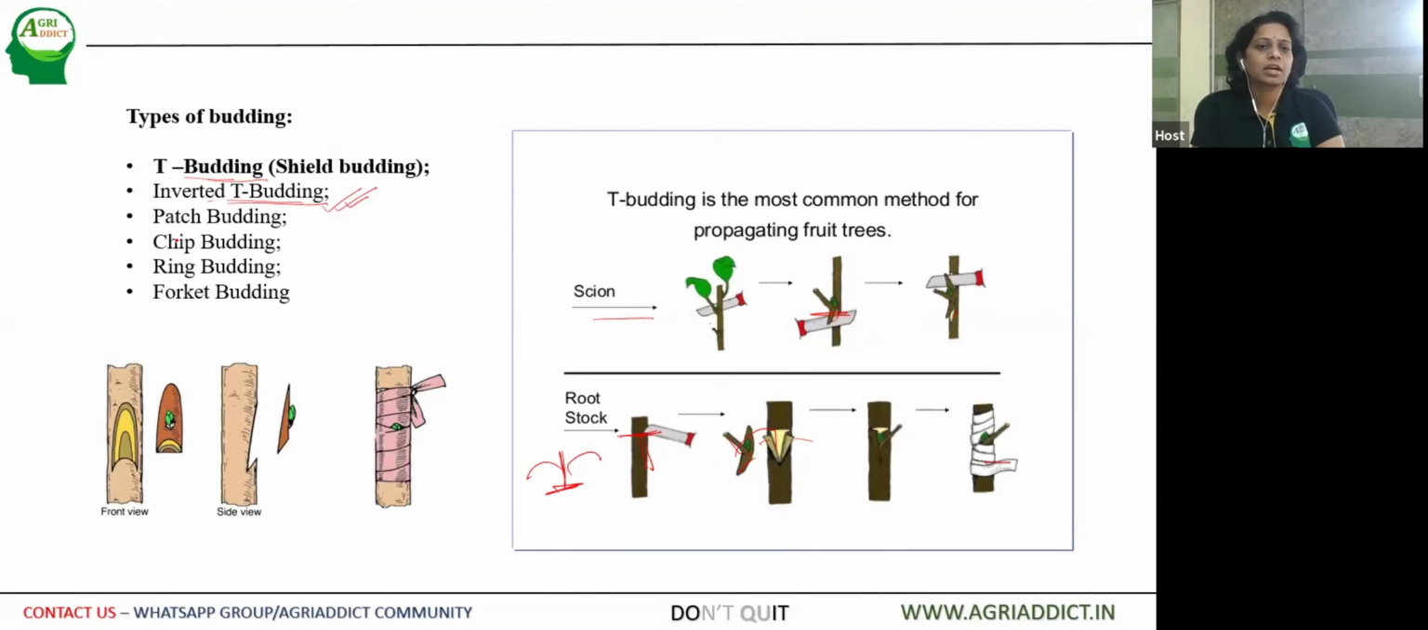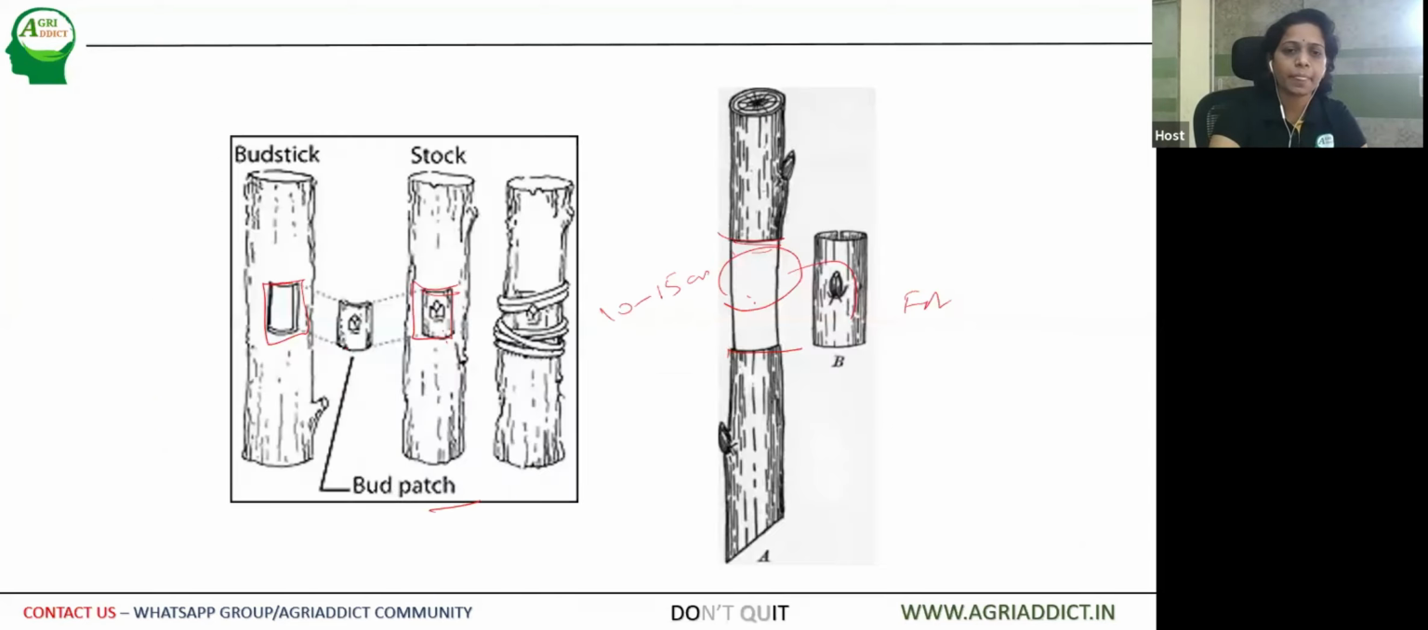Here you can see chip budding. Here, a small cut is made like an inverted L shape on the rootstock, and then the scion also of the same size. The scion bud is inserted on the rootstock and then tied. So this is nothing but chip budding. So here you have seen all different types of budding.